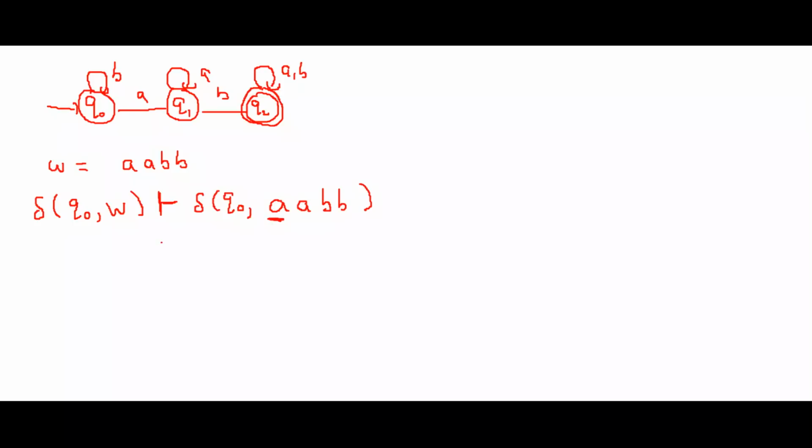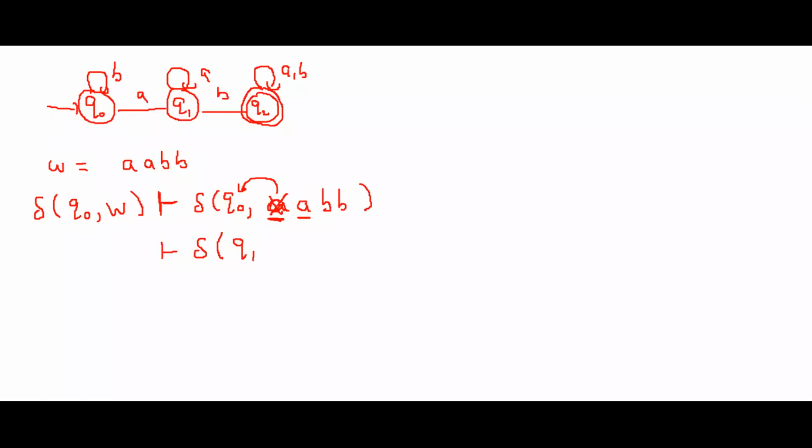Now you can apply the symbol a on q0. After applying the input a on q0, where are you going? You are going to q1. The next state is q1. So again write delta, now going to q1. Now this symbol is consumed and the head moves to the right side.